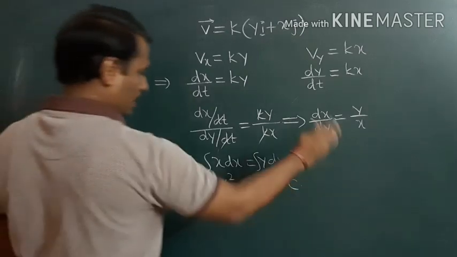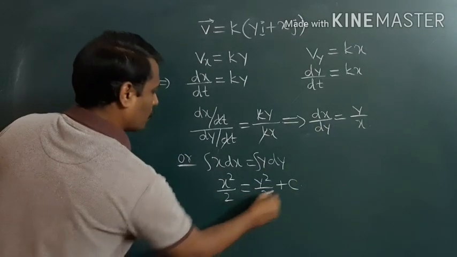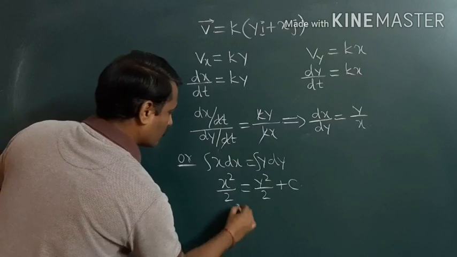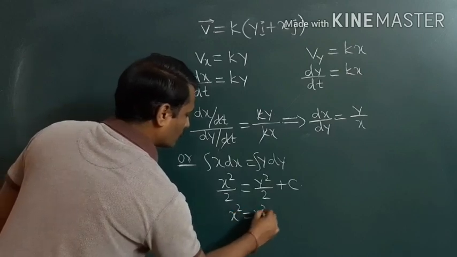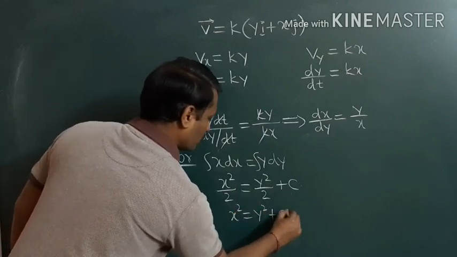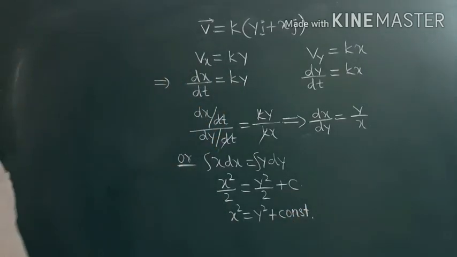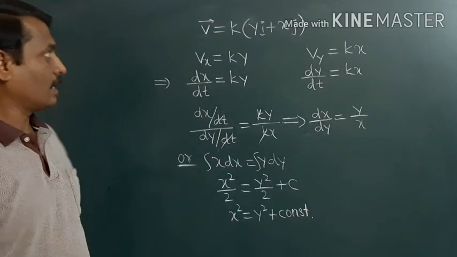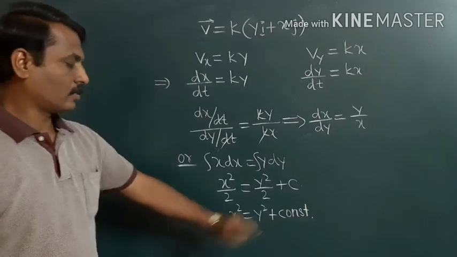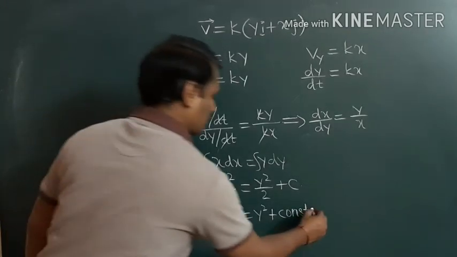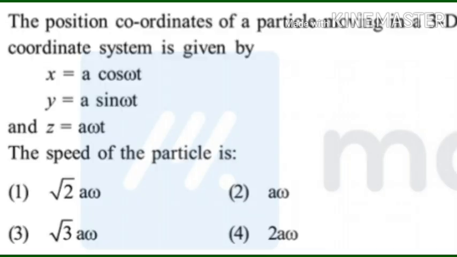Now multiplying throughout the equation by 2, we get x square is equal to y square plus 2c. 2c is again a constant. So the equation of trajectory is x square equal to y square plus constant. This is the answer.